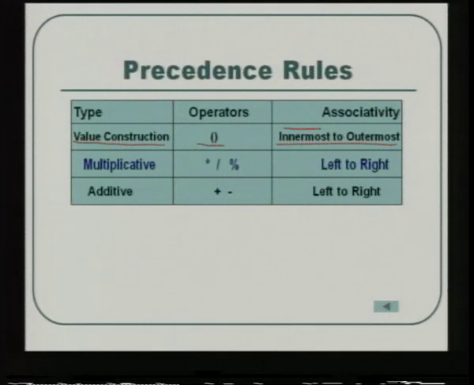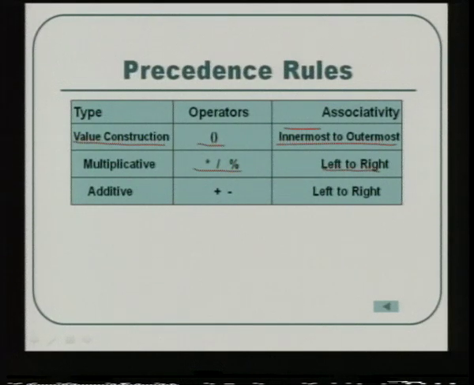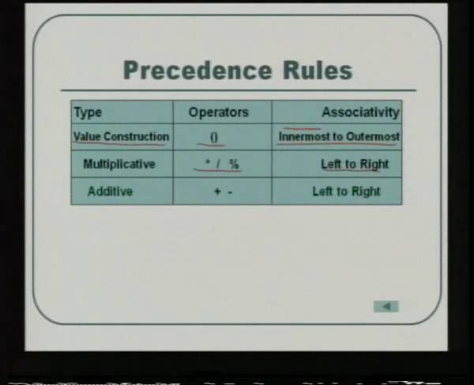Next, you have the multiplicative, which is nothing but multiplication, division and modulo division. This is to be executed first from left to right. All these 3 operators have the same precedence. Parenthesis has the highest precedence, multiplication, division and modulo has the next precedence. But when all these 3 come in the same expression, then you have to execute them in the order from left to right. Similarly, in the case of the additive component of an expression, you have plus and minus.